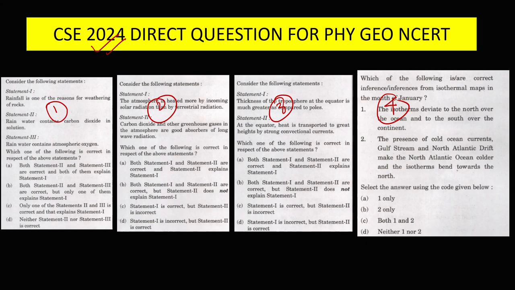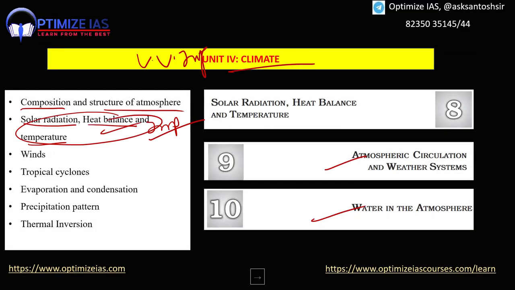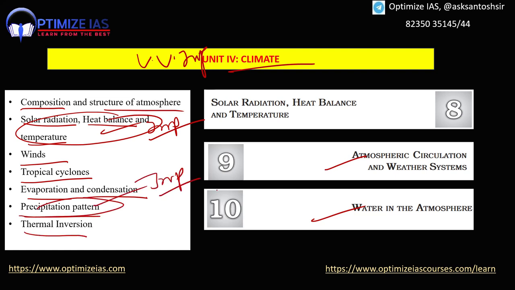You can see here atmosphere heating. This is a very popular topic, guys. A lot of questions do come from this concept. Then the concept of winds, the concept of cyclones, the concept of evaporation and condensation, then precipitation pattern and thermal inversion. Precipitation pattern is a very important concept. Please do read what the patterns of precipitation are throughout the world. And here clouds also. Types of clouds was asked by UPSC, I think 2 years back.